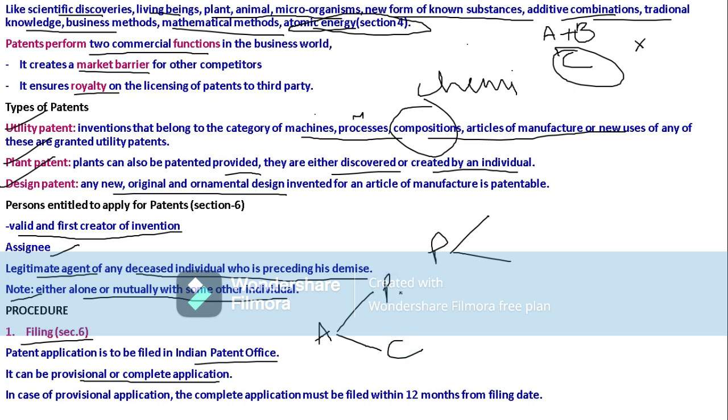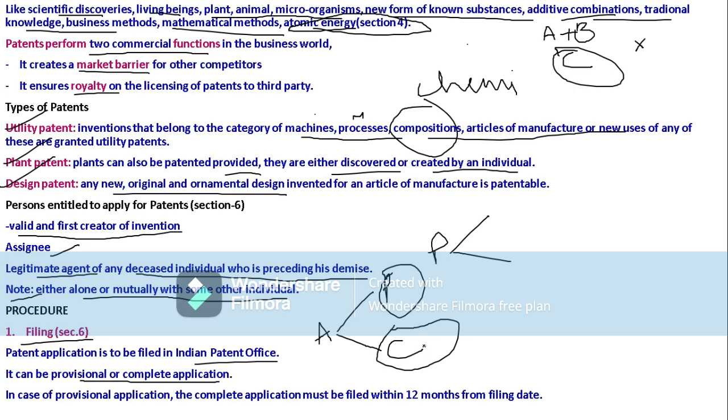Provisional application is just details of the inventor, name of the inventor, name of the invention, or else the design of the invention. All these aspects will be given in the provisional application. But coming to the complete application, the full details regarding the invention will be given.